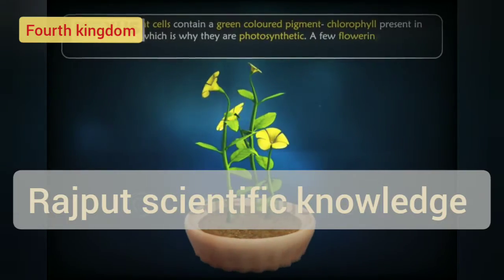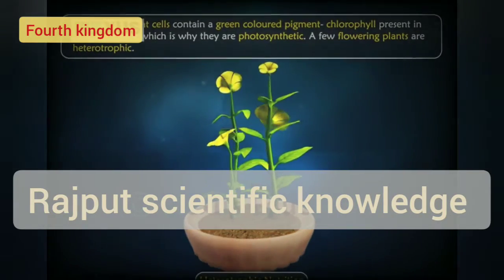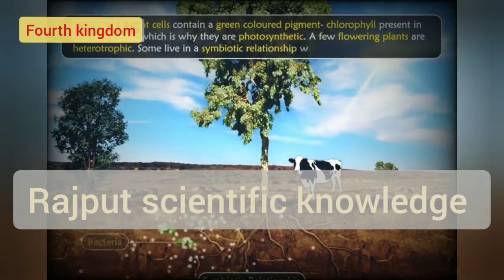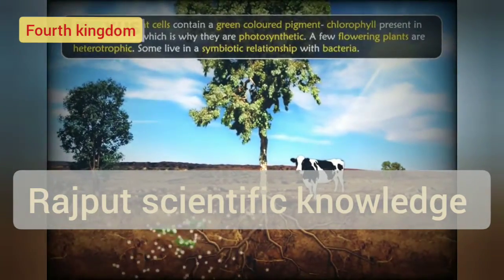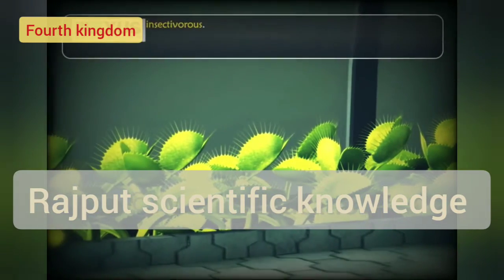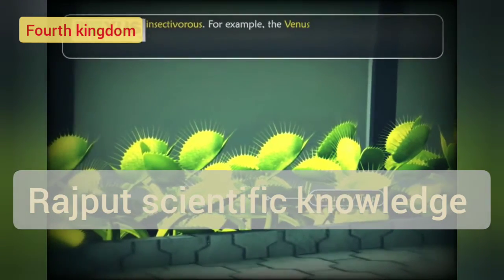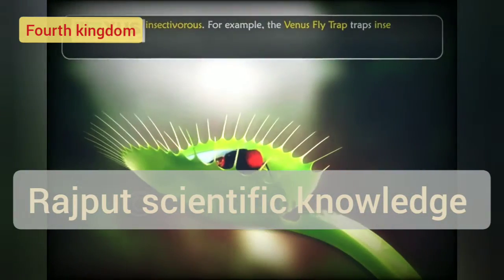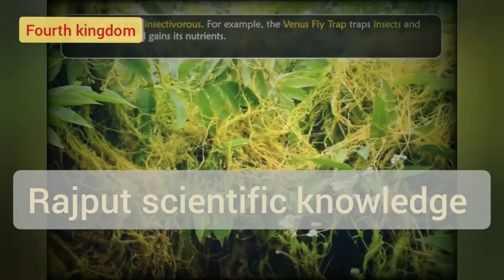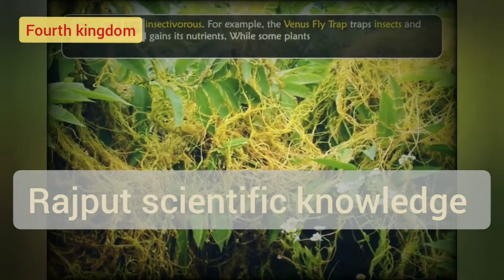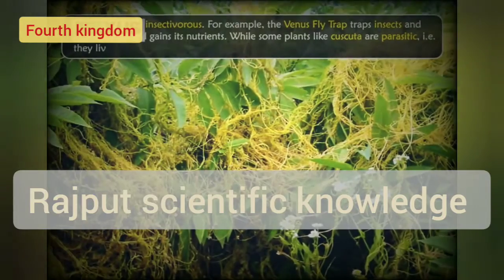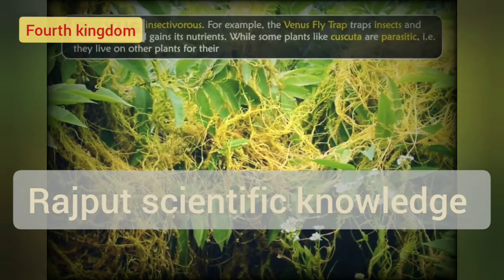A few flowering plants are heterotrophic. Some live in a symbiotic relationship with bacteria. Some plants are insectivorous. For example, the Venus flytrap traps insects, digests them and gains its nutrients, while some plants like Cuscuta are parasitic, that is, they live on other plants for their nutrients.